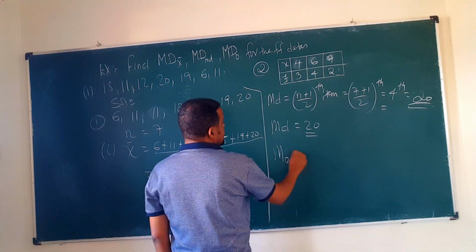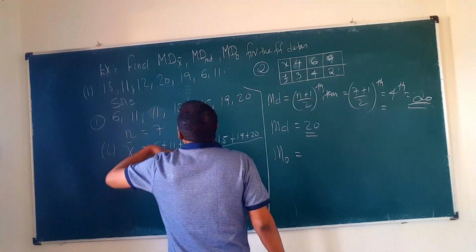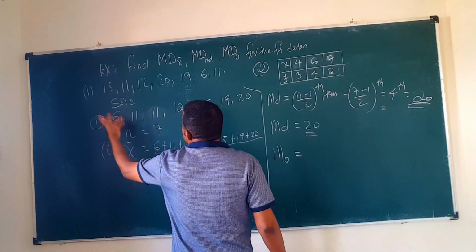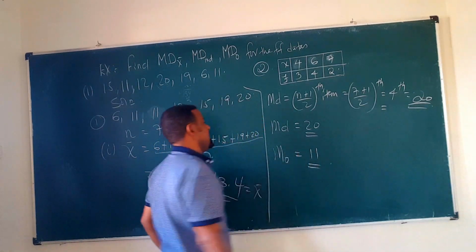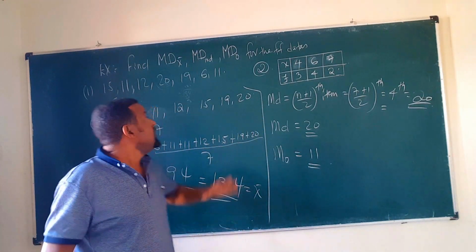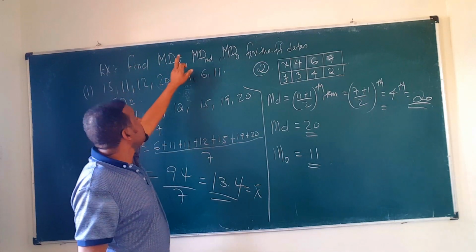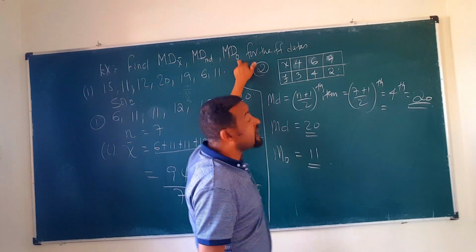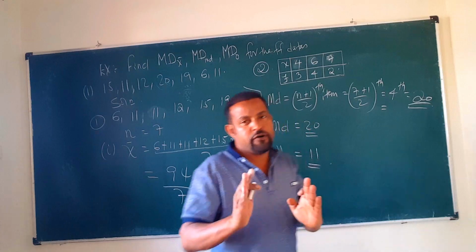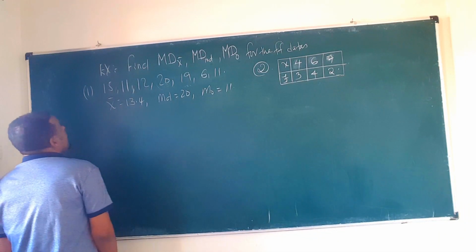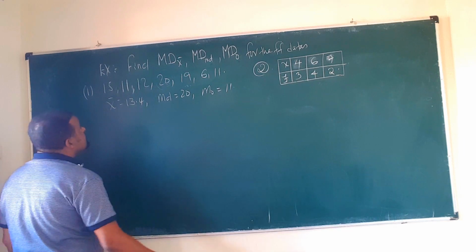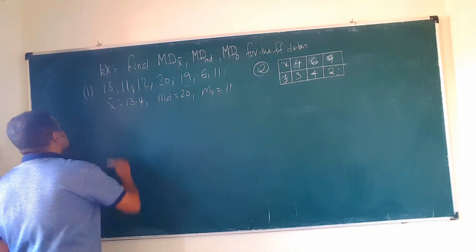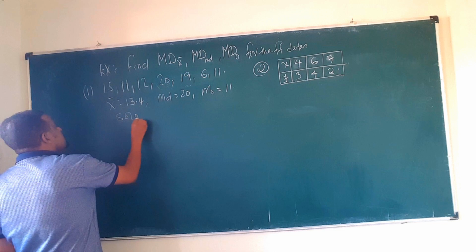The mode of the data is what? The most frequently appeared data is what? 6 አንድ ጊዜ ነው 11 ሁለት ጊዜ ነው 12 so which is 11. This is 11. አሁን ምንድን ነው? What is the mean deviation about the mean? The mean deviation about the mode, the mean deviation about the median. Okay. So now let's calculate the mean deviation about the mean, the mean deviation about the median, the mean deviation about the mode. So the solution is here now.